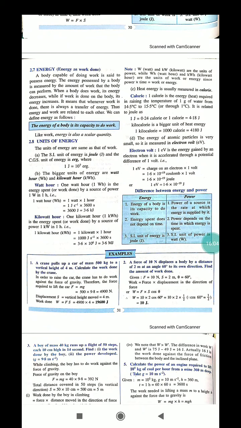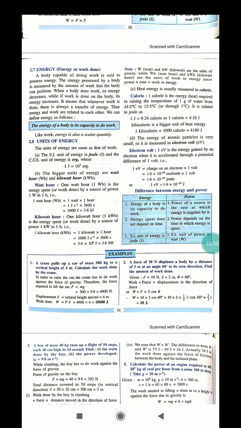That is why I told you to learn that equation, so that it will be used every time. The bigger units of energy are watt hour and kilowatt hour. 1 watt hour is the energy spent by a source of power of 1 watt in 1 hour.